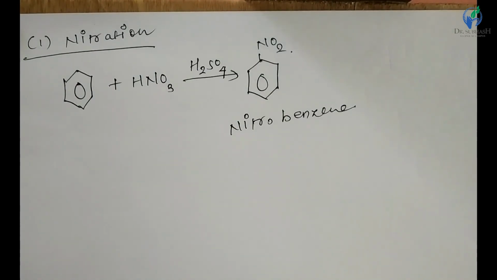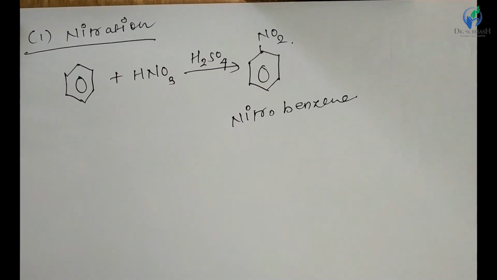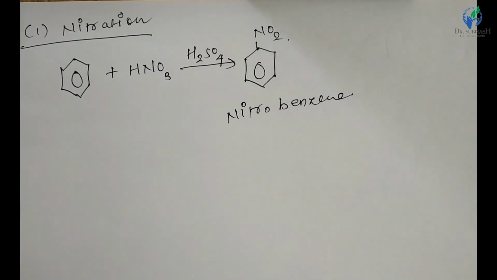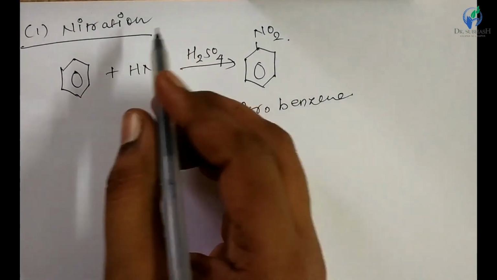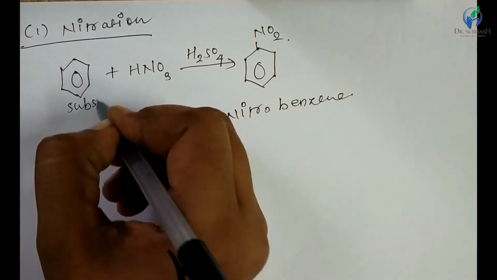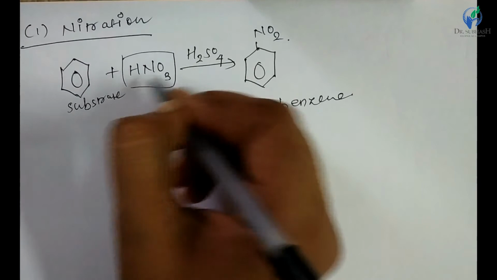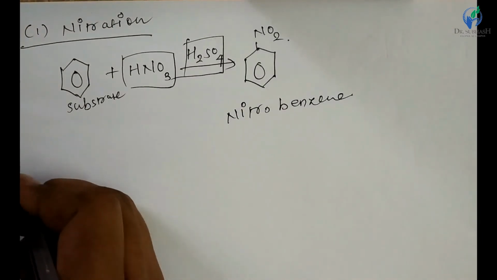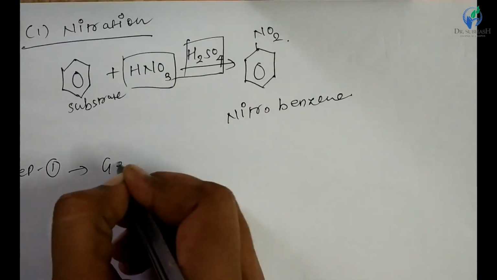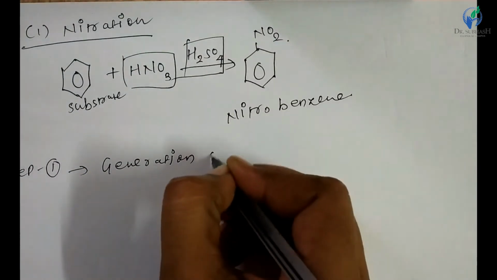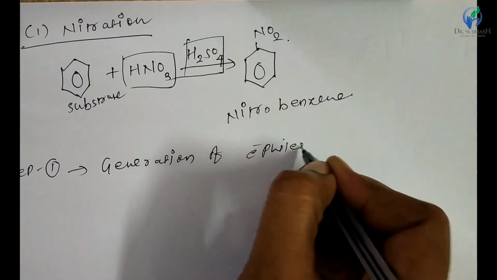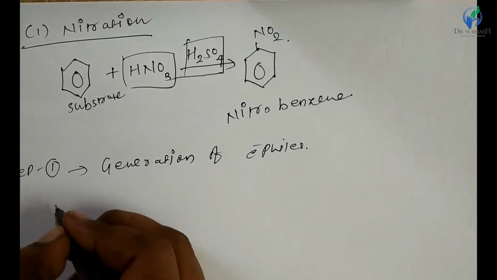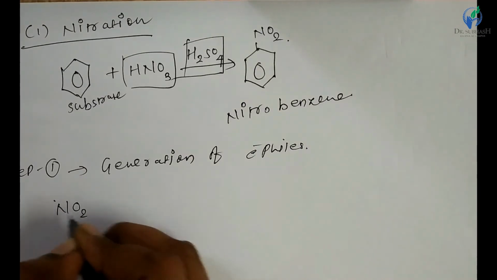In this reaction, if we see the reaction mechanism, that is electrophilic aromatic substitution reaction. So first, there is a formation of the electrophile from the reagent. Here benzene is the substrate, and these two are the reagents which are used for the nitration of benzene. So step first, that is generation of electrophiles, from the nitric acid